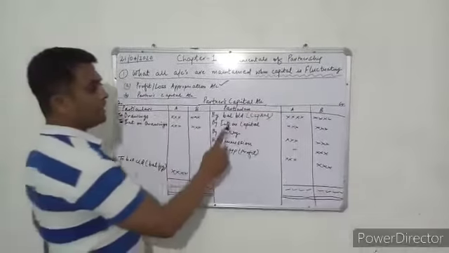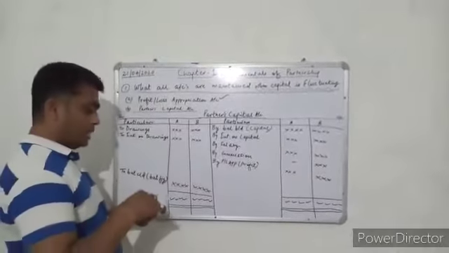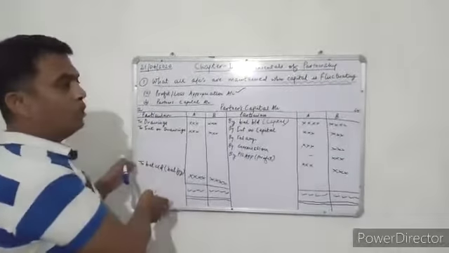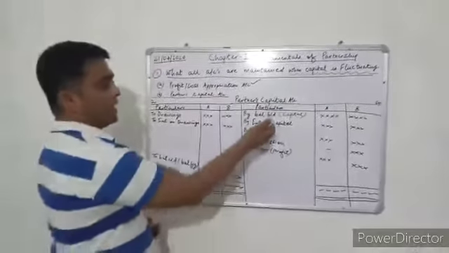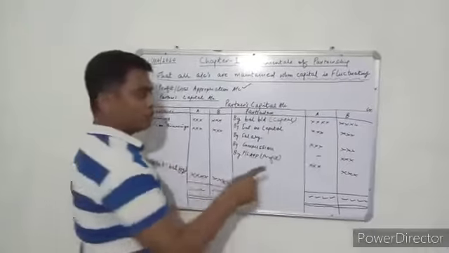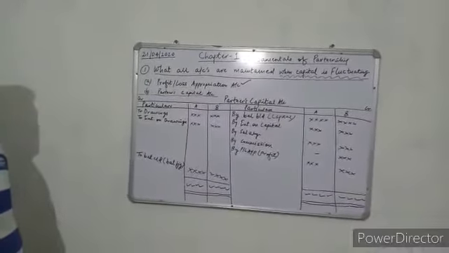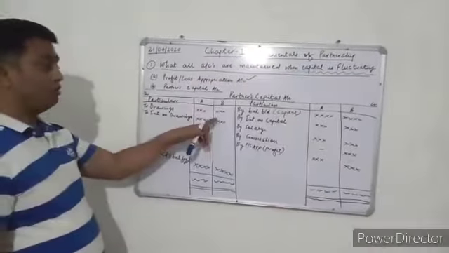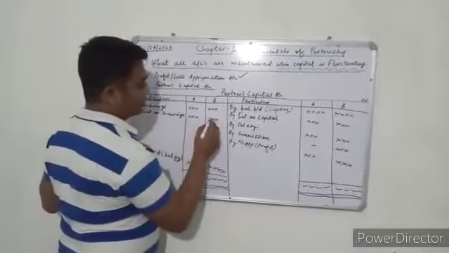First we write the capital which A and B, as partners, have invested in the business. If you remember the P&L appropriation account, I wrote interest on capital on the debit side. All the things written on the debit side of the P&L appropriation account will come on the credit side of the partners' capital account: interest on capital of both partners, salary of both partners, and commission, which only B has, so I put a dash for A and wrote the commission in B. Whatever profit they have earned in the P&L appropriation account, I have written down the profit also. Then the amount they have withdrawn and interest on drawings go on the debit side.